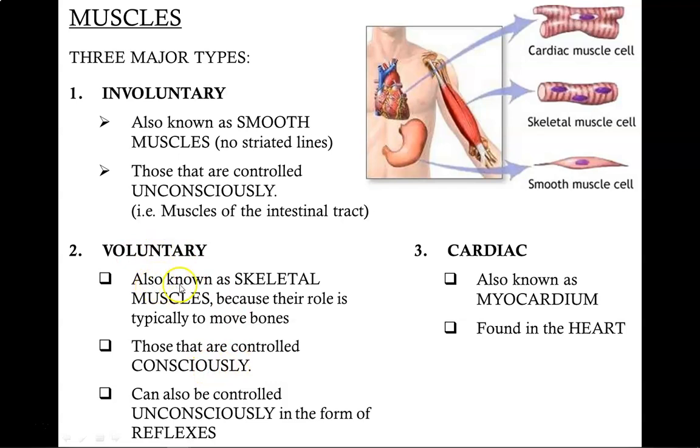Voluntary muscles are also known as skeletal muscles because their role is typically to move bones. Although we can move these muscles consciously, they can also be unconsciously moved in the form of reflexes. So if, for instance, I touch a hot object, I immediately shrink back without actually thinking about moving my hand away. That's called a reflex. Finally, cardiac muscles, also known as myocardium, are those that are found in the heart.